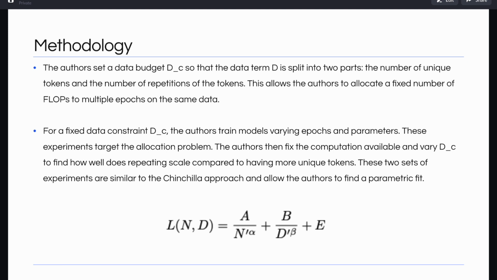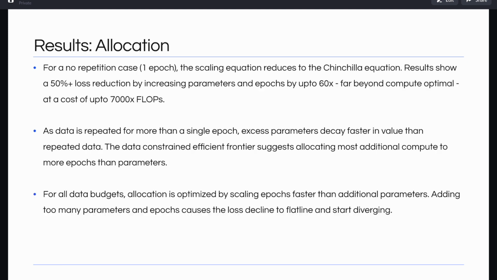And for a fixed data constraint, the authors train models with varying epochs and parameters similar to the Chinchilla scaling laws and obtain a similar loss function, but N and D are swapped out for N prime and D prime, which is the number of effective parameters and number of effective data tokens.